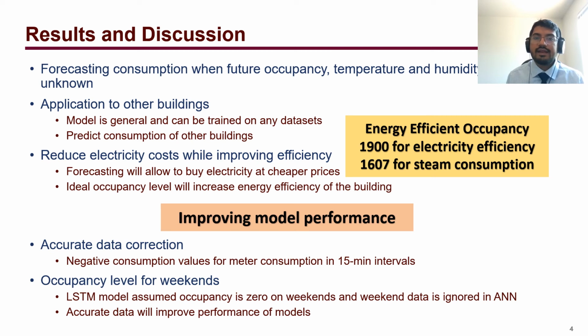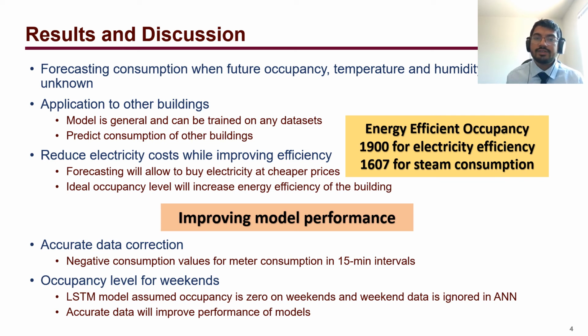Both models, ANN and LSTM, could be applied to other buildings or other meters, since the model is general and can be trained on any data sets. We can predict the consumption of other nearby buildings which have observed similar trends, and this can help reduce electricity costs while also improving efficiency.